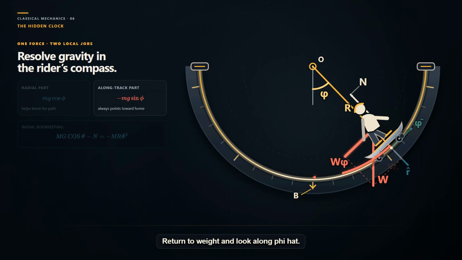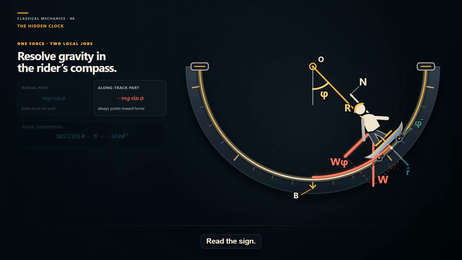Return to weight and look along phi hat. Its projection has size mg sine phi, but on the right it opposes positive phi. The sine component is minus mg sine phi, pointing down the track toward B.